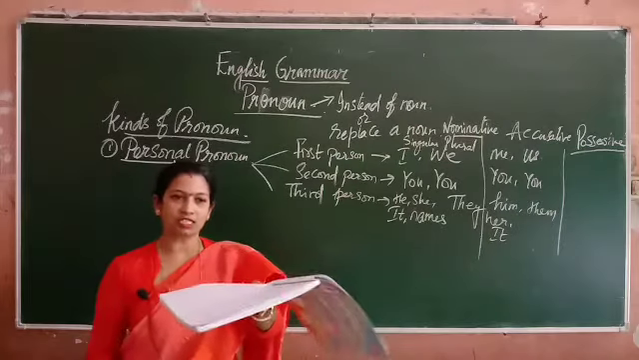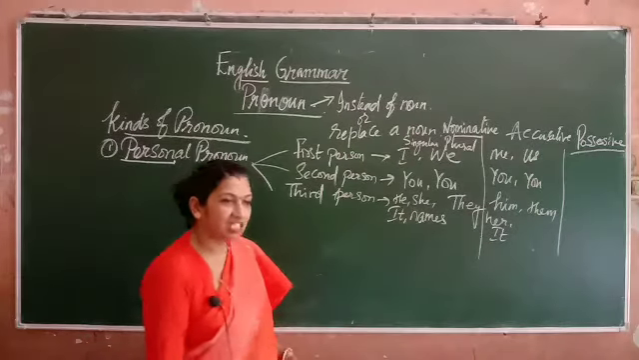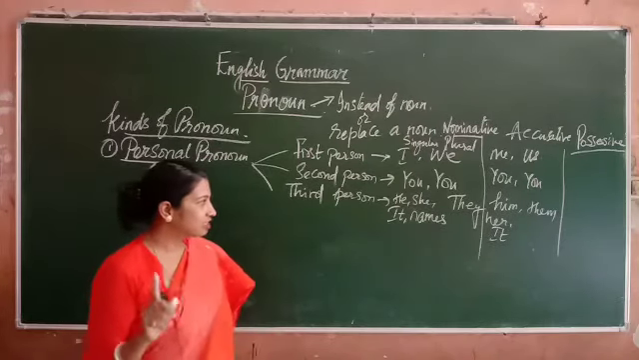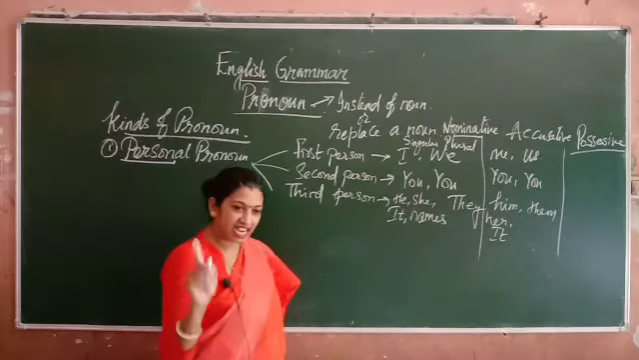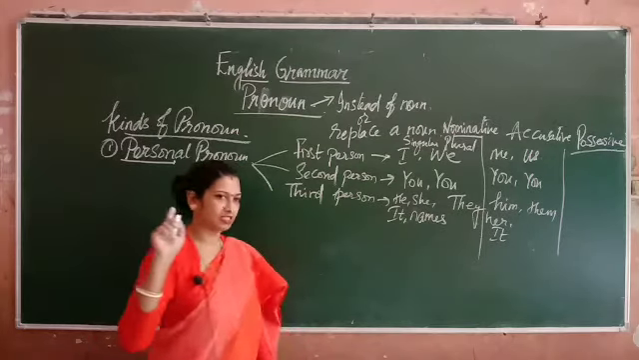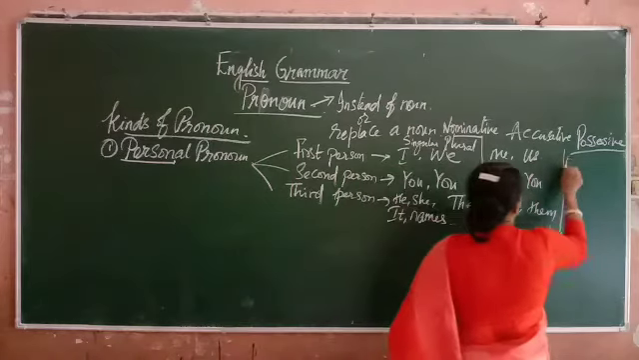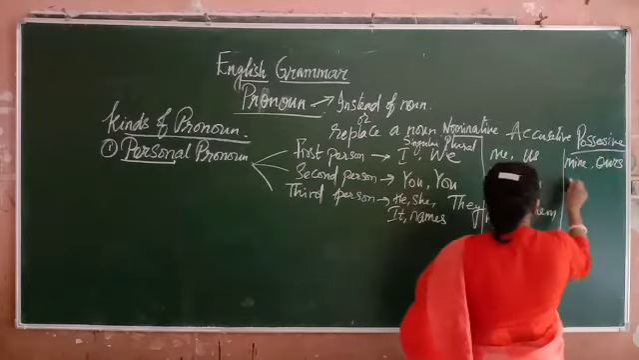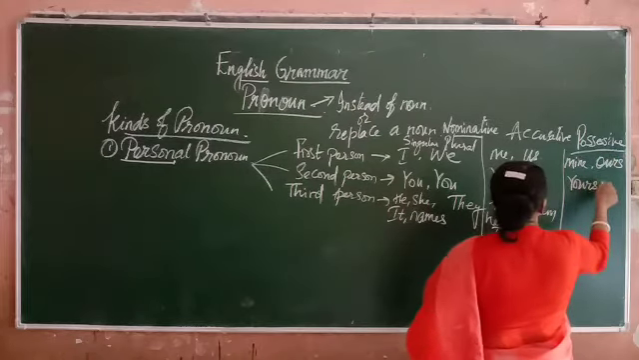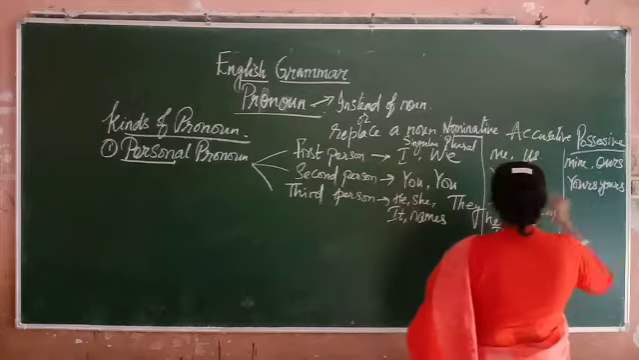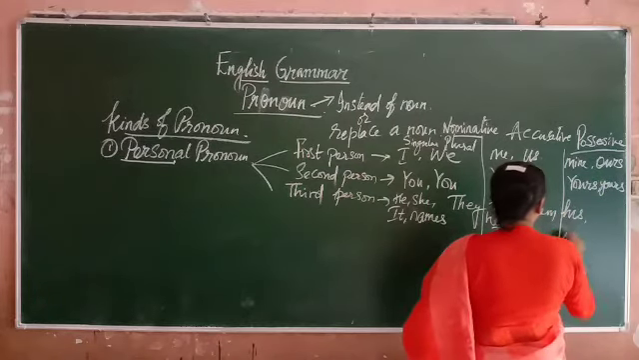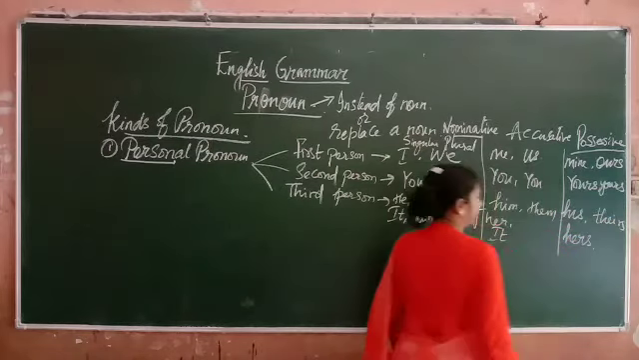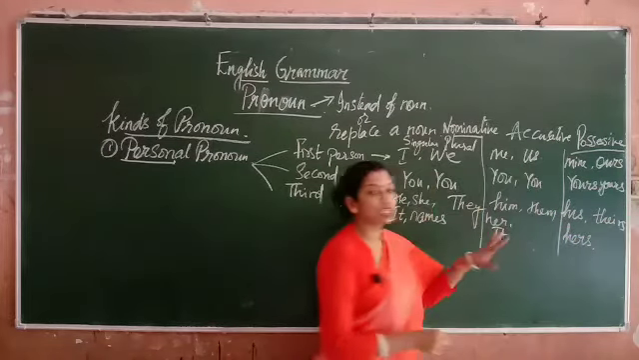This book is yours. This book is hers. This book is his, not him's. This book is theirs. So, here me will become mine. Us will become ours. You will become yours in singular and plural both. Him will become his. Her will become hers. Them will become theirs. So this is possessive.